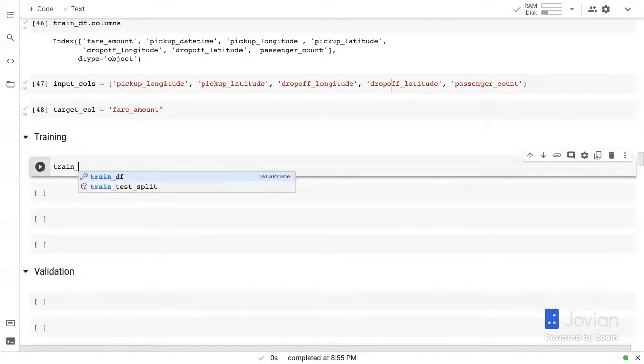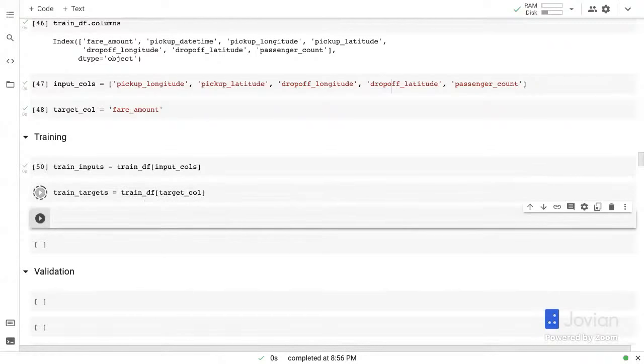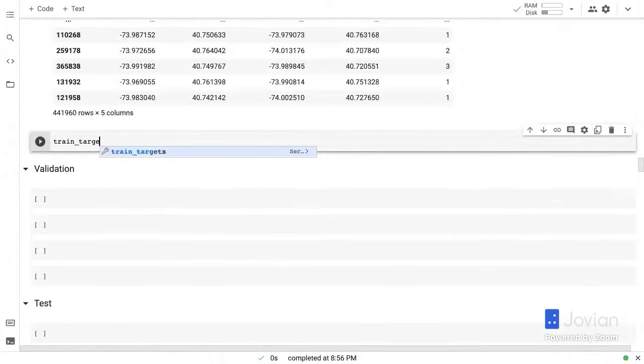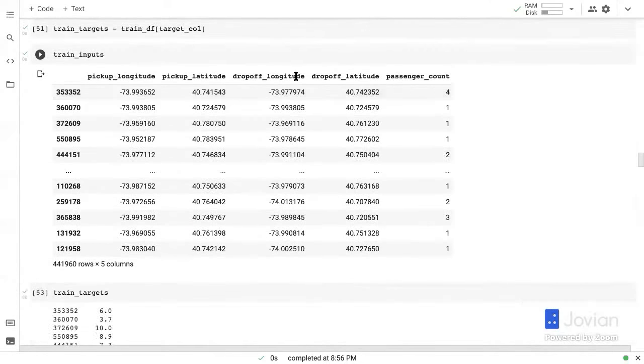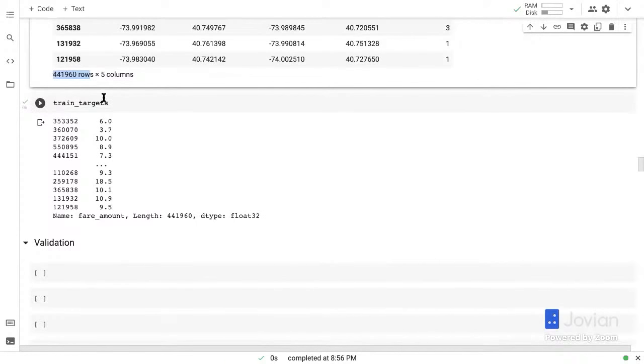Now we can create train inputs. From the training data frame, we just pick the input columns. This is how you pull out just a certain set of columns from the training set. Let's call that train inputs. And we have the train targets, which is the train df target column. We can view the train inputs here, and the train targets here. You can see now we no longer have the column fare amount here, but we still have all the rows. And here we just have the single fare amount column in front of us.